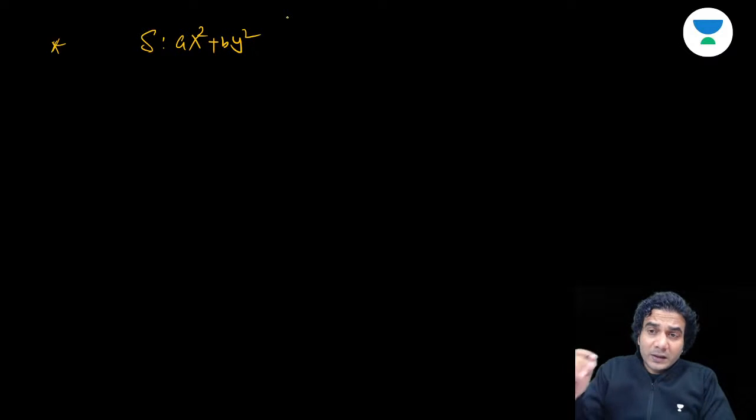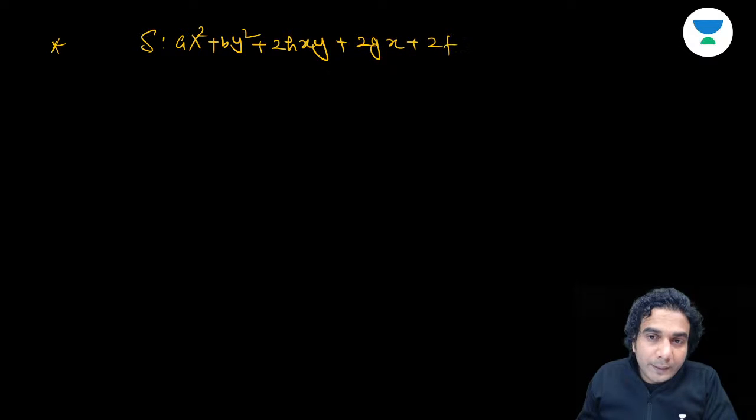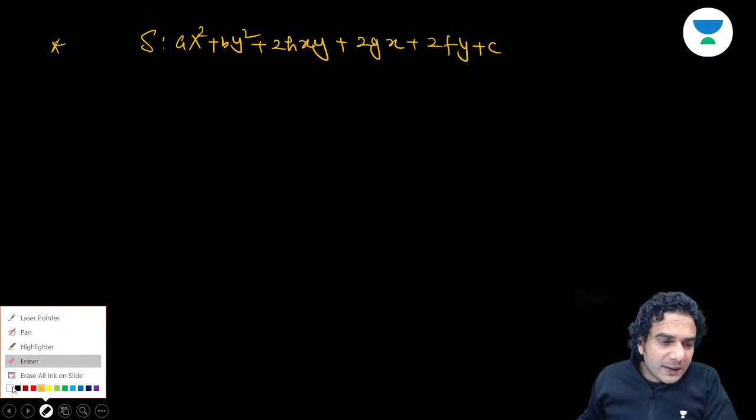Now, suppose a curve is given, okay, I'm telling you some terms first of all. So S, suppose, is ax square plus by square plus 2hxy plus 2gx plus 2fy plus c. I'm writing the 2-degree general equation. That means the terms which I'm going to write now are valid for any 2-degree curves. That means parabola, circle, ellipse, and hyperbola, okay? This is S. That means S is equal to 0 will be